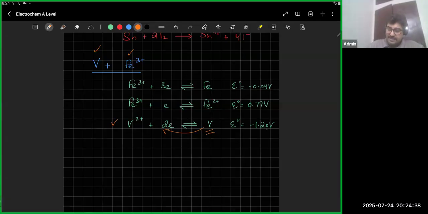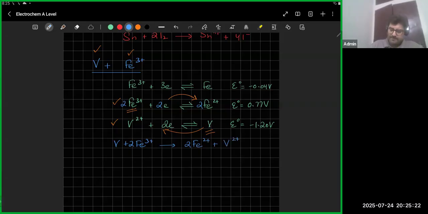Higher potential gains electrons. In this case, the higher potential is the second one, and it's iron 3 plus that's gaining electrons. We obviously do have iron 3 plus, so that equation fits perfectly with our reaction. I would have to multiply this by 2 so that the electrons gained and lost are equal. The equations that I've ticked, I'm going to add them up. So vanadium is the reactant, on top iron 3 plus is my reactant, and the product is 2 iron 2 plus, and below the product is going to be V2 plus.